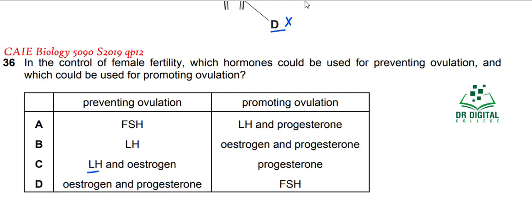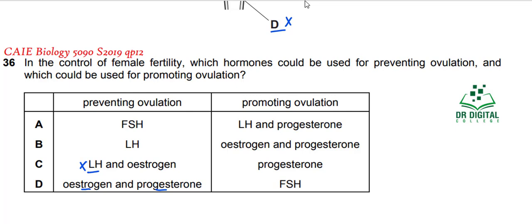If there is a high concentration of estrogen and progesterone, it will cause negative feedback on the secretion of luteinizing hormone. High concentration of estrogen and progesterone will inhibit the release of luteinizing hormone, and if luteinizing hormone is not there, ovulation will not occur. So prevention is not done by LH, so C is wrong.